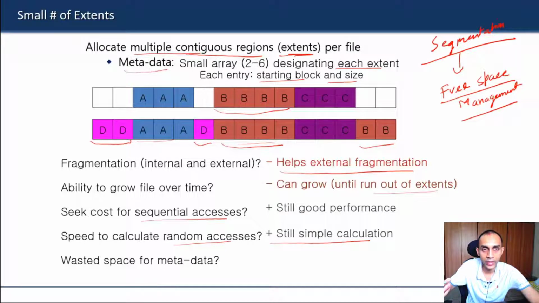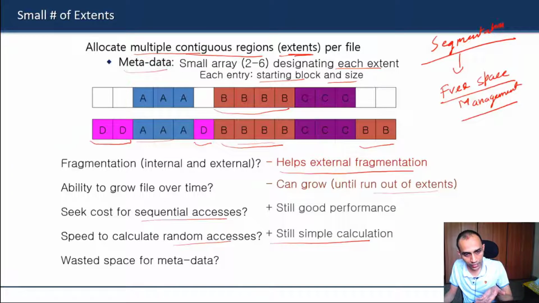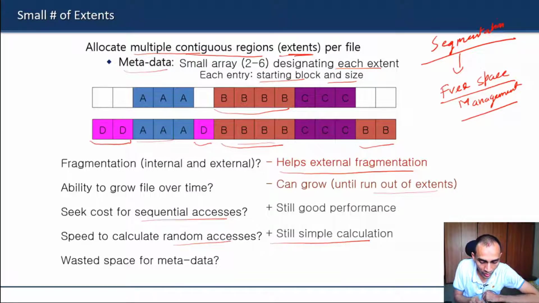Of course, you cannot avoid that the underlying random access from a disk is always going to be expensive. You cannot avoid that underlying fact. But apart from that, the way you are organizing the files, calculating the actual location of that block in the disk should not be very cumbersome. In this case, it is very easy to calculate the block number where that data is residing. That offset calculation will be very easy, because here you are still doing some kind of contiguous allocation.